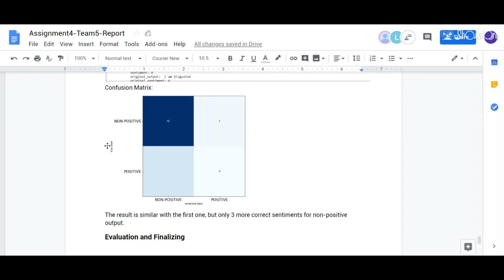And here's the confusion matrix. We can see that our non-positive sentiment is still performing well, and we have 3 more correct predictions for non-positive. However, the positive sentiment is still missing.